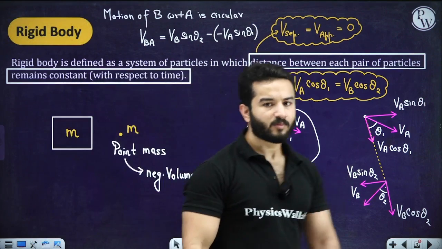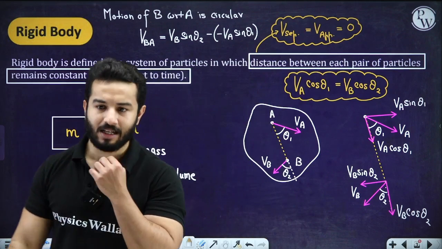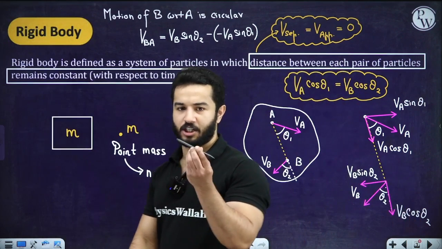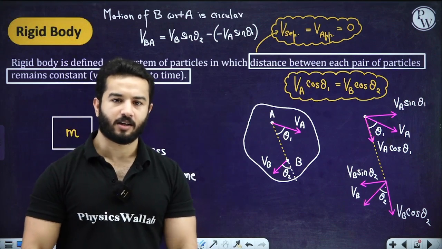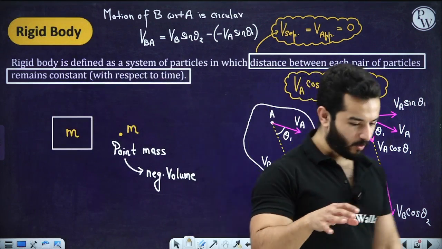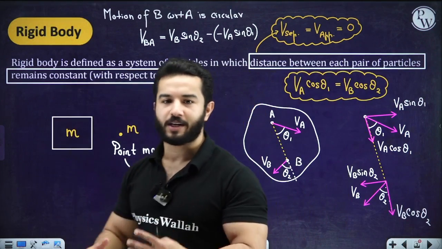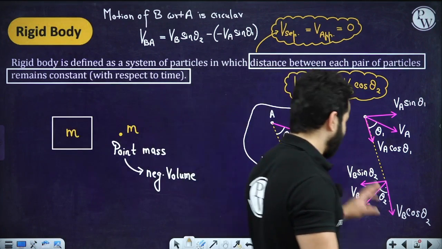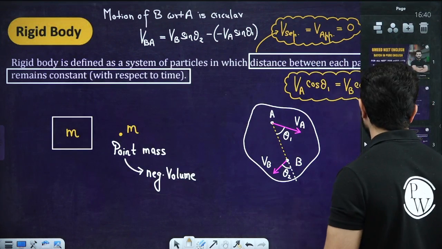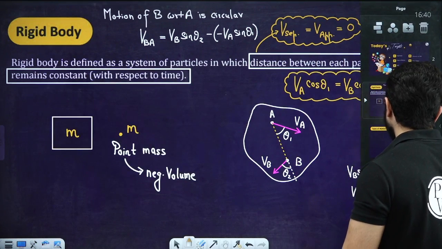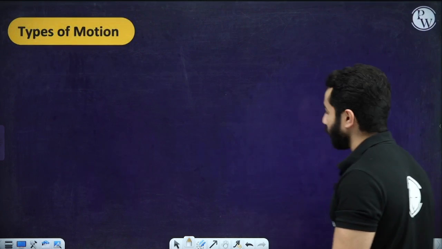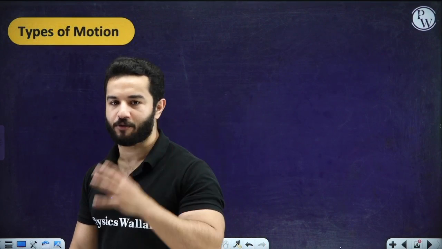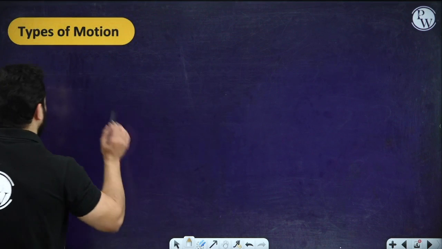All right. So please note all of these things as well, and also you can note some examples, like this pen is a rigid body, right? If you are learning all of these things sitting in front of a desk, that desk is actually a rigid body. So now, after learning what we really mean by rigid body, let's move to our next topic, which is types of motion. I've already told you, in types of motion we have got three types of motions. First one is pure translational motion.